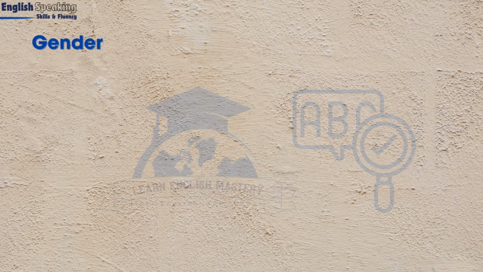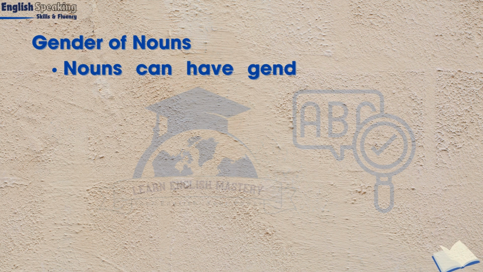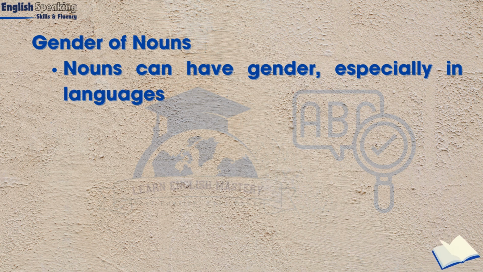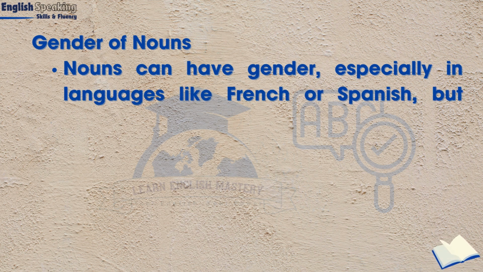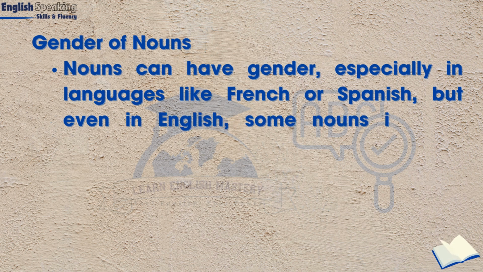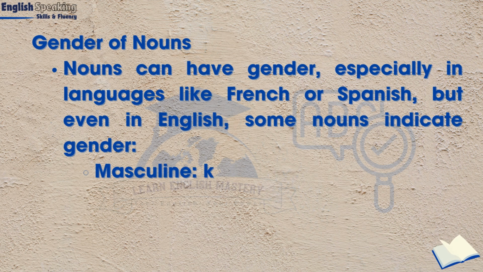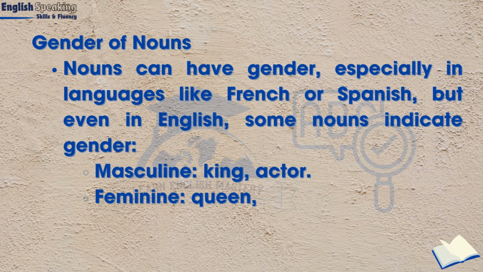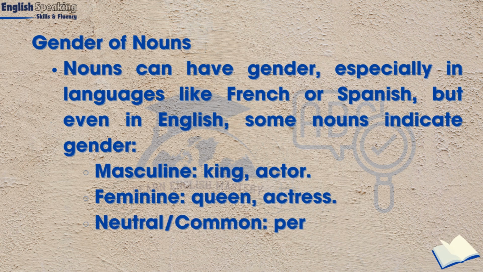Gender of nouns. Nouns can have gender, especially in languages like French or Spanish, but even in English, some nouns indicate gender: masculine, king, actor; feminine, queen, actress; neutral/common, person, teacher.